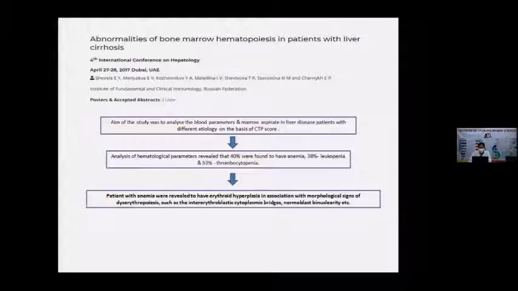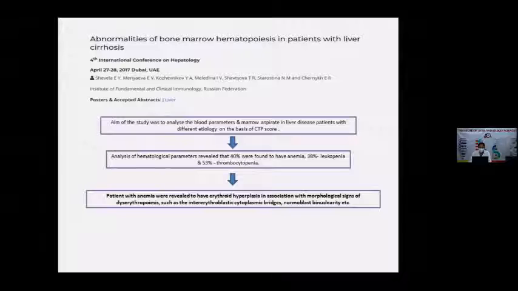There is another abstract published in the 4th International Conference of Pathology in 2017. They analyzed the blood parameters and aspirate marrow in liver disease patients with different etiology on the basis of CTP score. The hematological parameters revealed that 40% had anemia, 38% leukopenia, and 53% were thrombocytopenic.